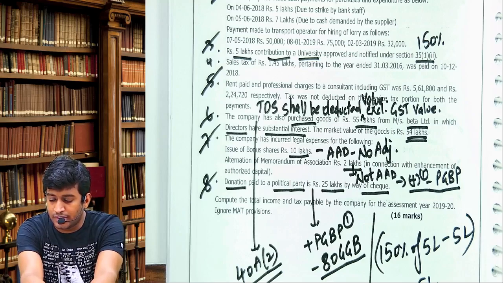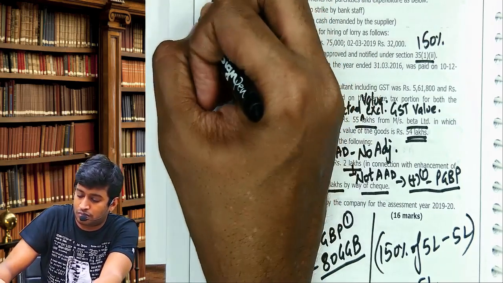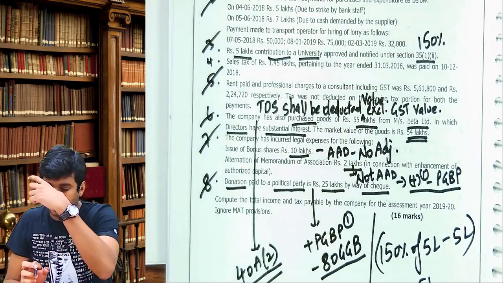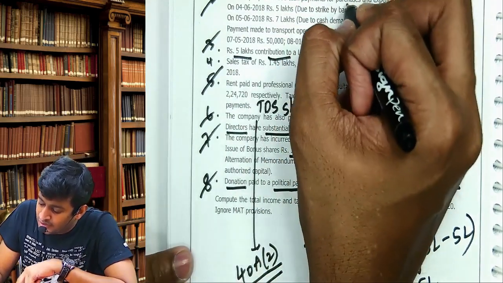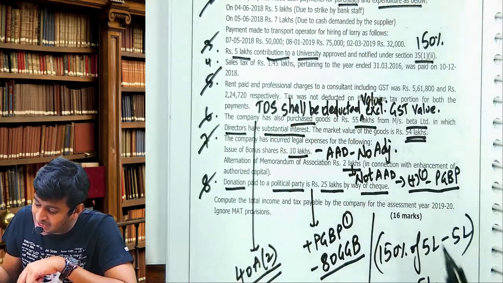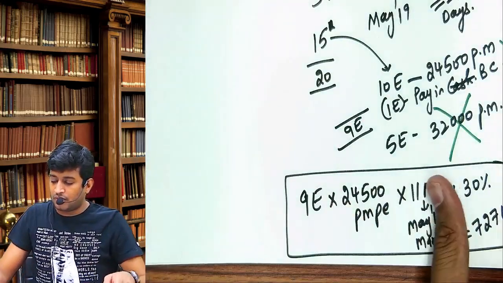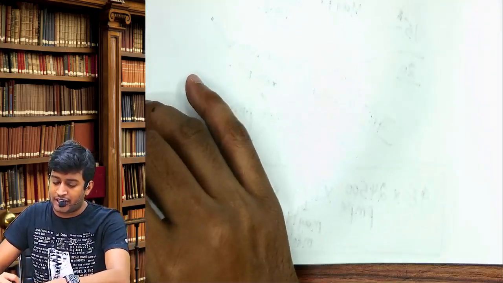Now come to adjustment number 2. The company made cash payments for purchase or an expenditure as follows. What are the given? Please check and read loudly.